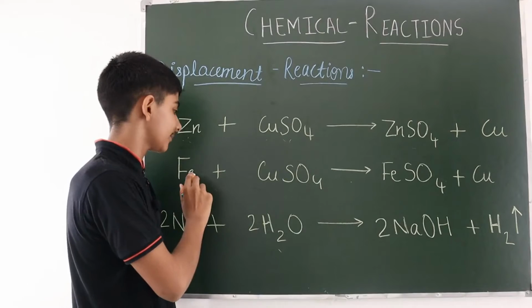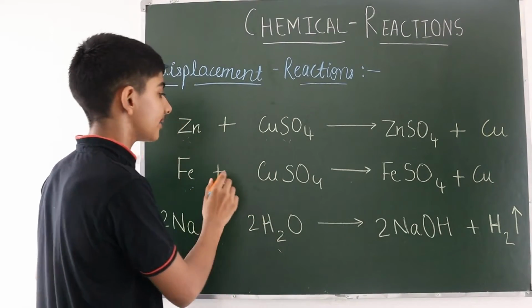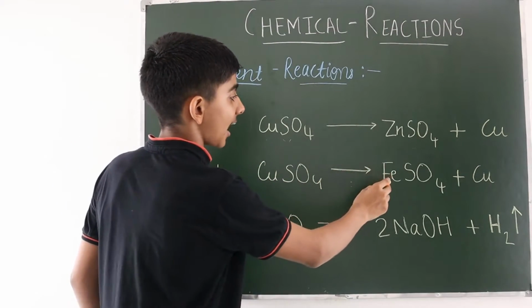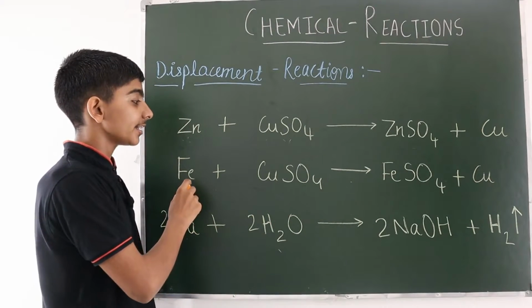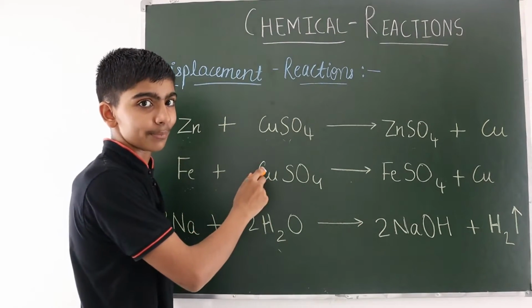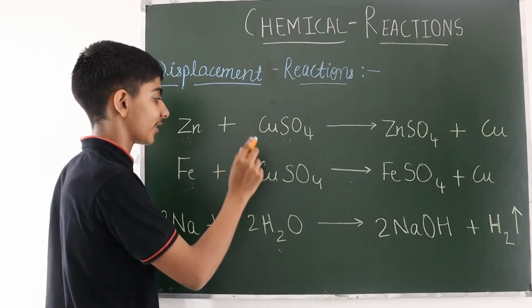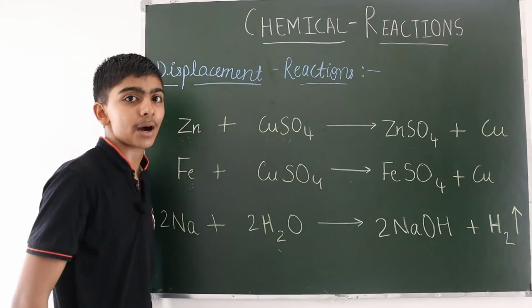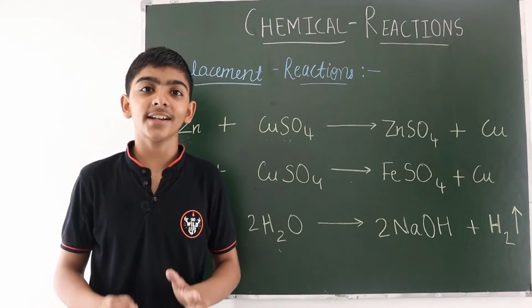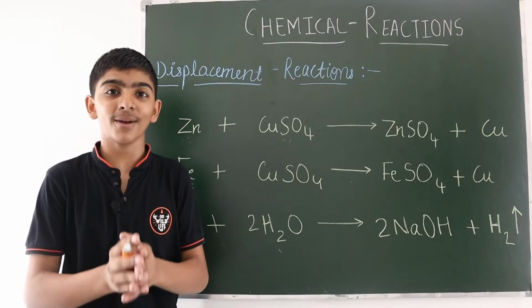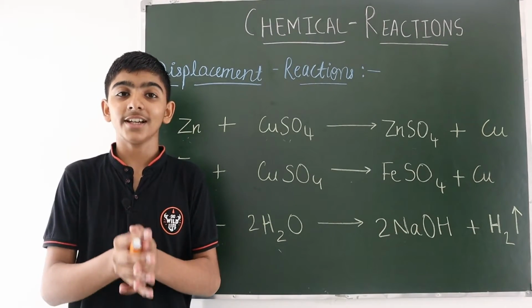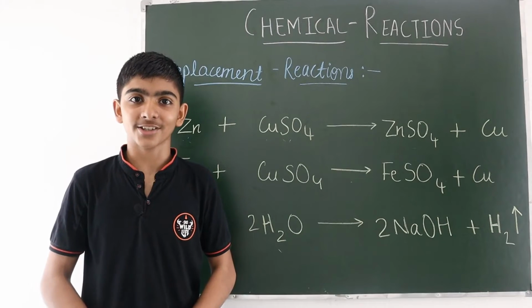Here also it is the same. Iron plus copper sulfate gives iron sulfate. Here iron also takes the place of copper. This element takes the place of another element in a compound. So these are the examples for the displacement reaction.